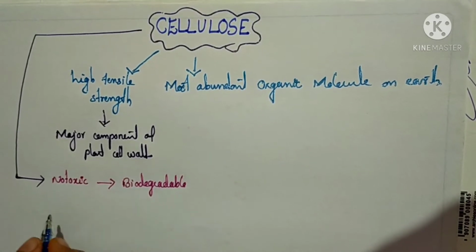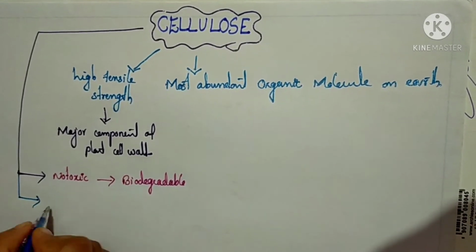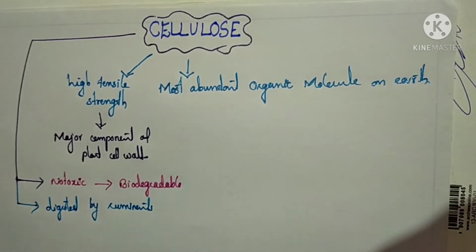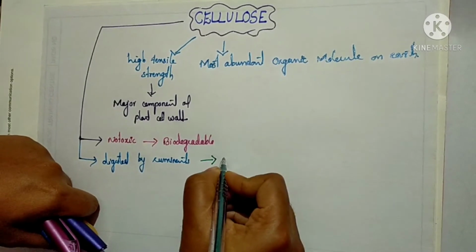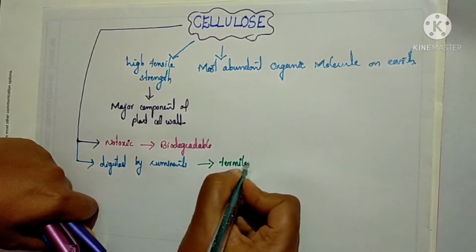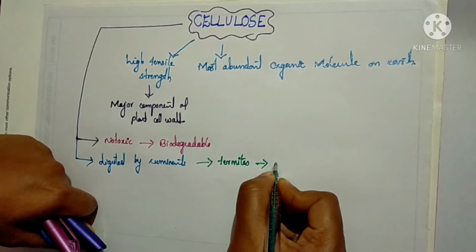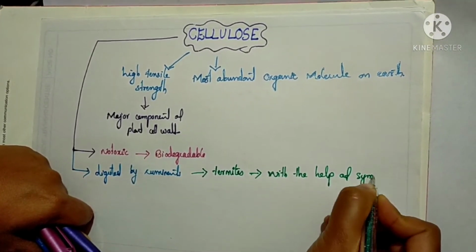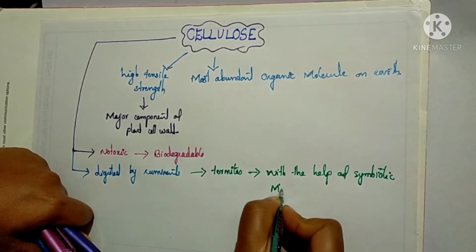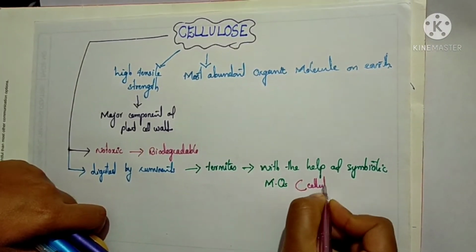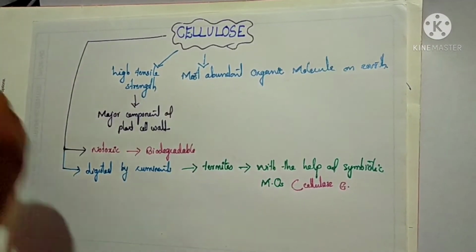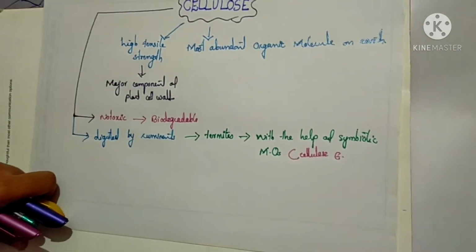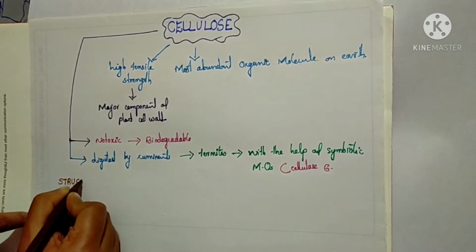Not all animals can digest cellulose. It is mainly digested by ruminants. Why ruminants? Because in their rumen they carry termites, and these termites in turn carry some symbiotic microorganisms. With the help of them, the ruminants can degrade cellulose. Mainly, these microorganisms secrete the cellulase enzyme, a hydrolytic enzyme for cellulose degradation.